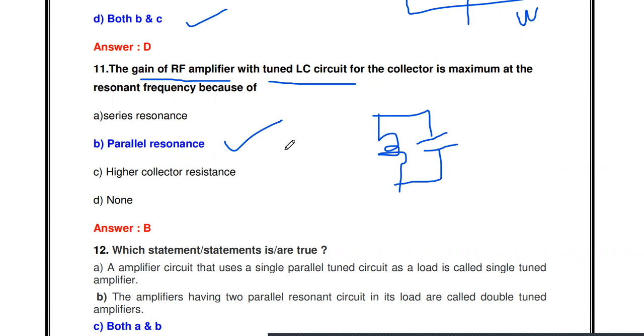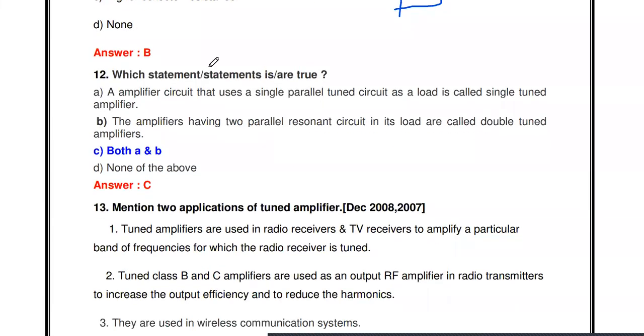Then the next one: which statement or statements is or are true? An amplifier circuit that uses a single parallel tuned circuit as a load is called a single tuned amplifier. Yes, the statement is correct. Similarly, the amplifier having two parallel resonant circuits in its load is called a double tuned amplifier.